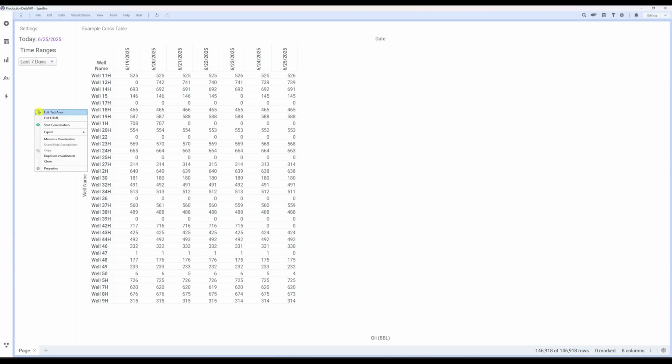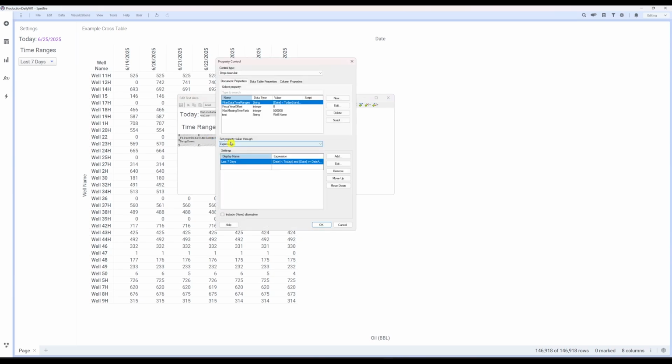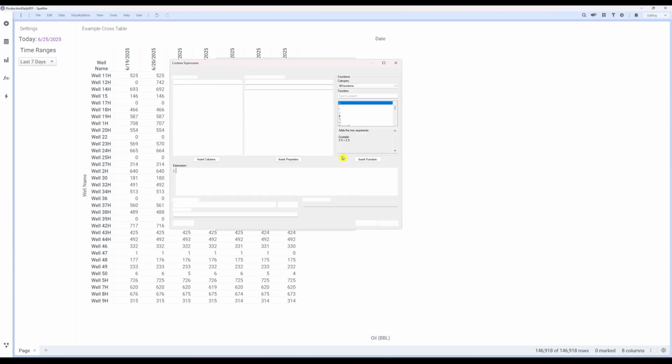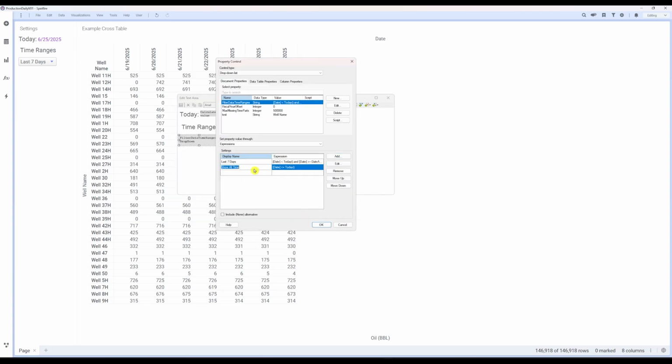Let's add some more options to choose from. Right-click our drop-down box and click Edit Control. Use the Add button to create more expressions. Let's start with a basic Show All Time option. Copy the expression and display name here. We'll use the Move Up button to put this above our previous Last 7 days option.